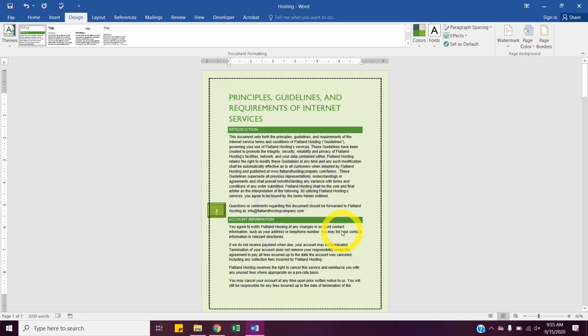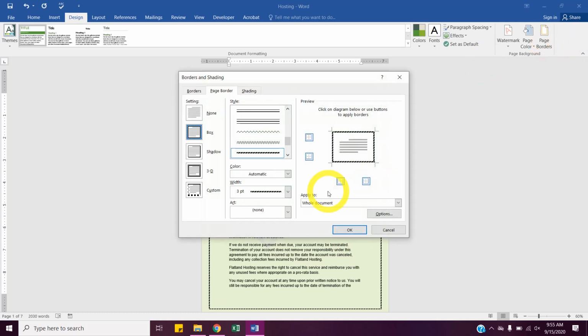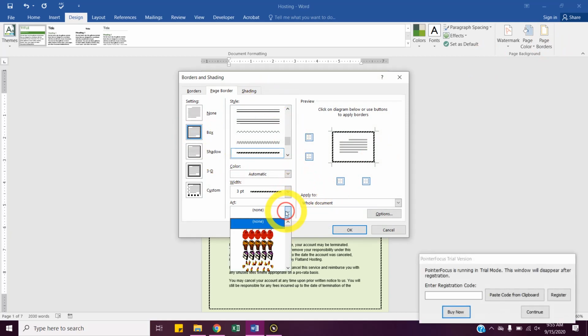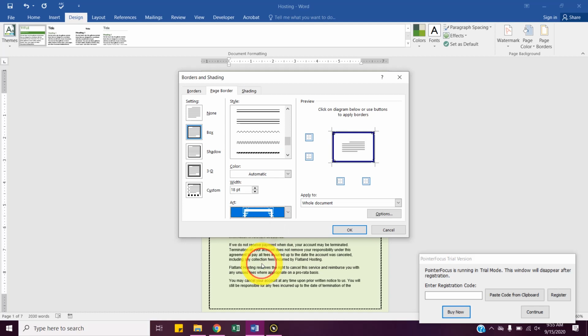Okay, that one's there, it's boring. What I want you guys to do is click Box, but then go down to Art and scroll through and pick one. There's tons of options for the art. The one thing to note, that first one is apples, they're red. You can't change the color of that, they're going to be red. If I scroll down and pick one of these black ones, there's one that kind of looked like a Mayan theme. I don't know that one, sure.